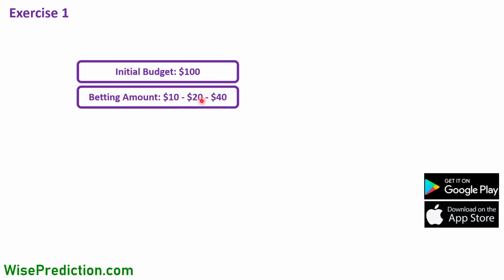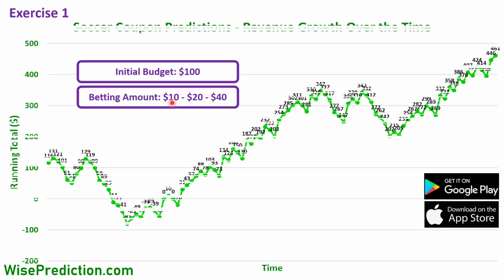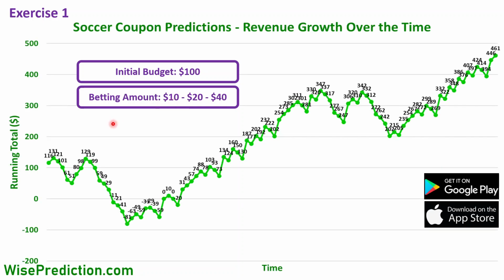But as soon as it holds, we go back to $10, and we keep betting with $10 as long as the coupon predictions hold. This is how the picture would look. The first coupon prediction was successful, so we jumped from $100 to $116 with the profit that we made there. And since we had some consecutive losses here, we spent all our budget, and we actually ended up having minus $81 at this point in time.